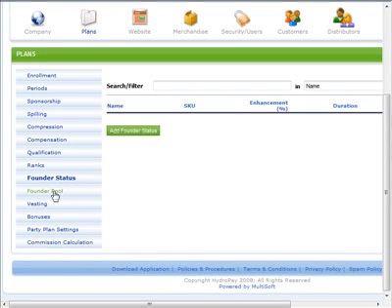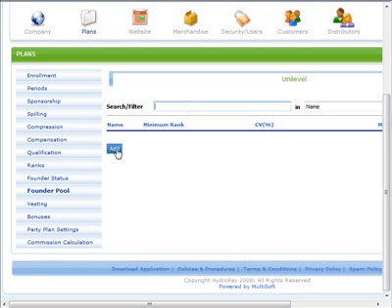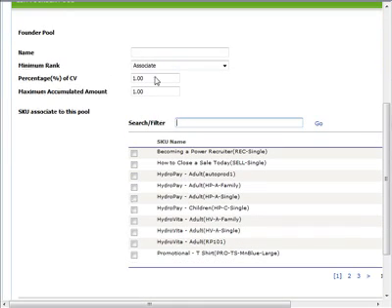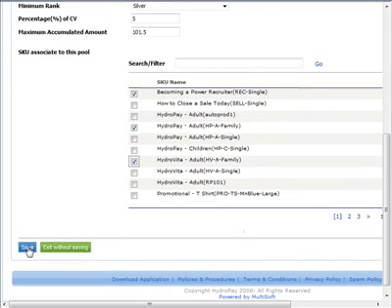In addition to the founder status bonus, you may also create a bonus pool paid on specific products to your founder members. Select Founder Pool and click Add to create a new bonus. Name this bonus and select the minimum rank that must be achieved by a founder member for them to be eligible for this bonus. Select the percentage of the commissionable value of the specified products that will be added to the bonus pool and the maximum amount that may be accumulated to the pool. Then select which product CV will be added to the pool by checking the checkbox beside the appropriate products. Click Save to create this founder bonus pool.